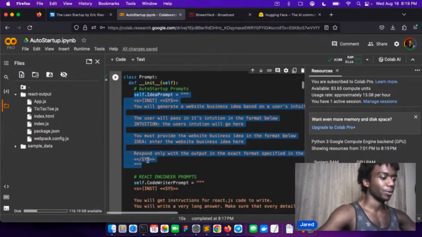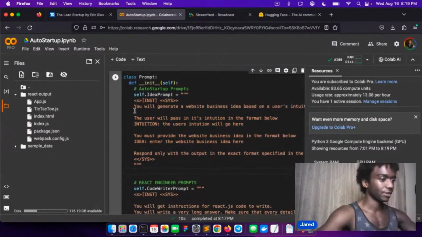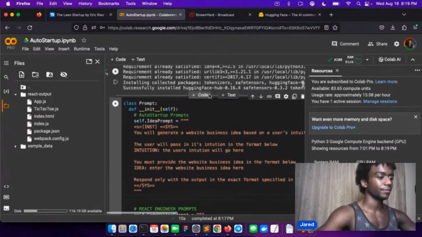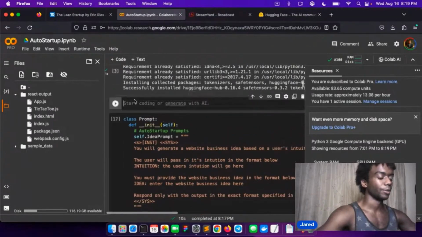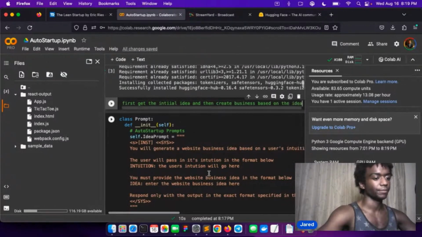The idea prompt's cool because this is giving us the idea. Let me actually write this a little bit. So we want to get first the initial idea and then create a business plan, which we can just add to this based on the idea.